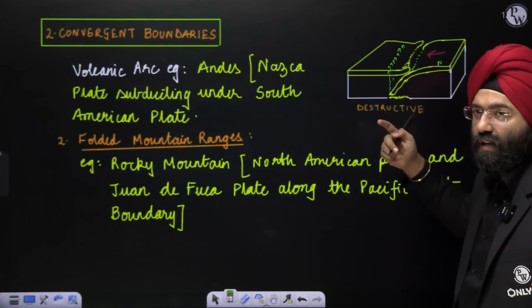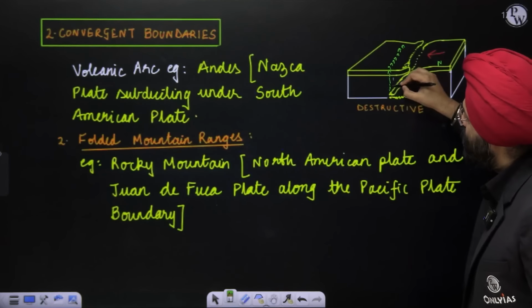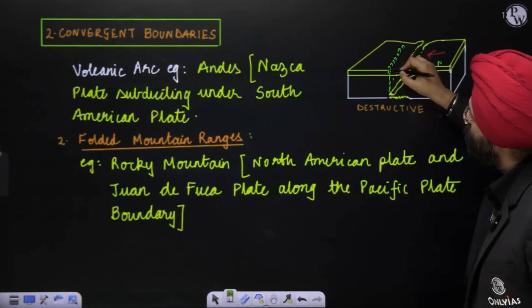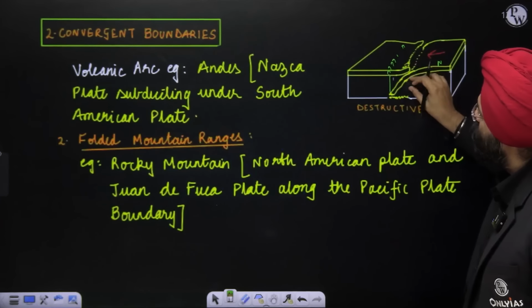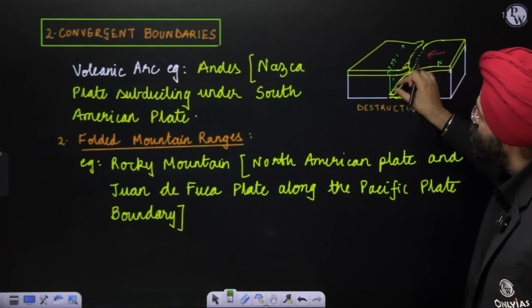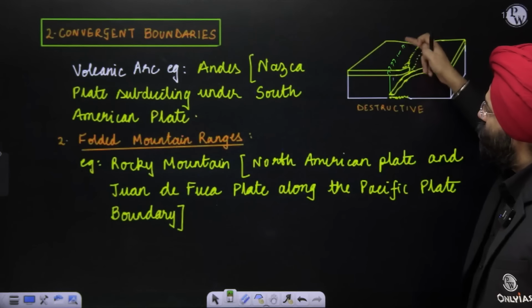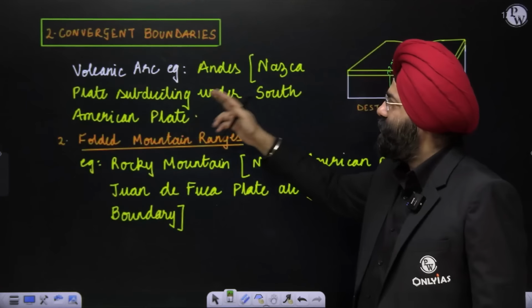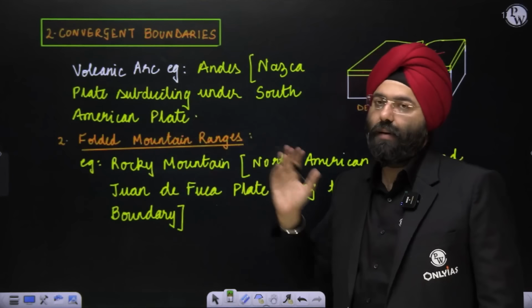Now you know the law of nature, for every action there is an equal and opposite reaction. So what happens? In order to compensate for this, there will be compensatory volcanic eruptions that might take place in this region, right? Because this part of the plate has gone inside the mantle and a lot of force and pressure is exerted. So this leads to the formation of a volcanic arc. An example is the Andes, where the Nazca plate subducts under the South American plate.